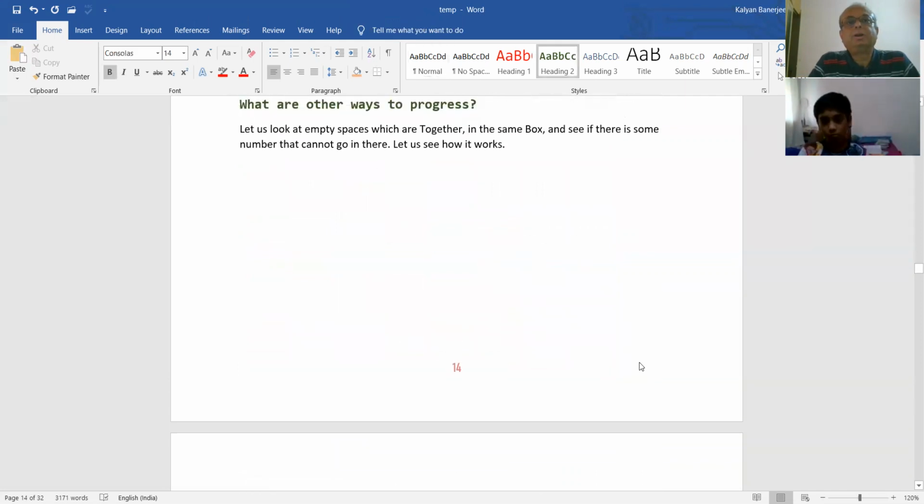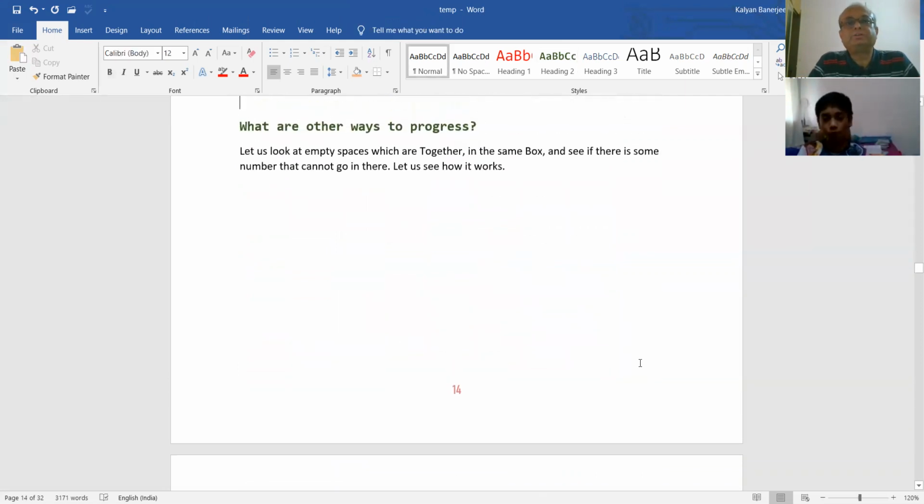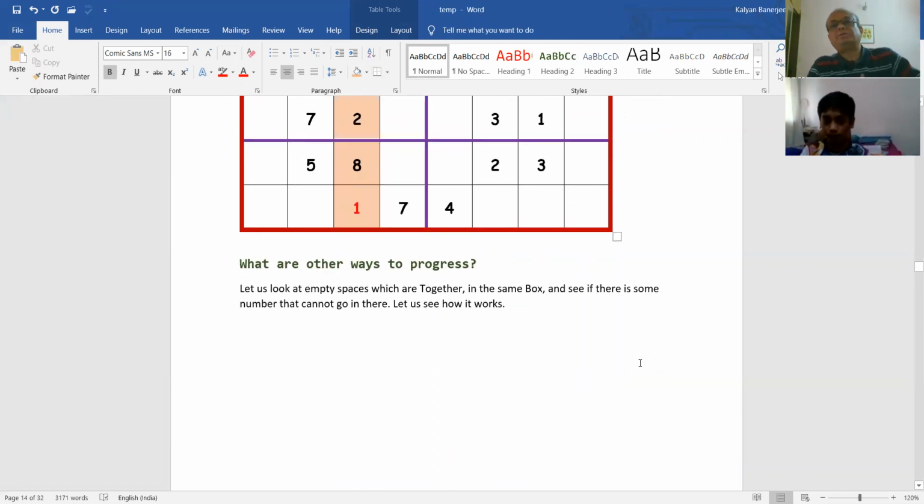Now, what are other ways to progress? See, we looked at filling boxes. We looked at filling columns. I'm teaching you different ways to solve the Sudoku. So one way is filling boxes. One way is filling columns. Now look at the third way. This is number 3.